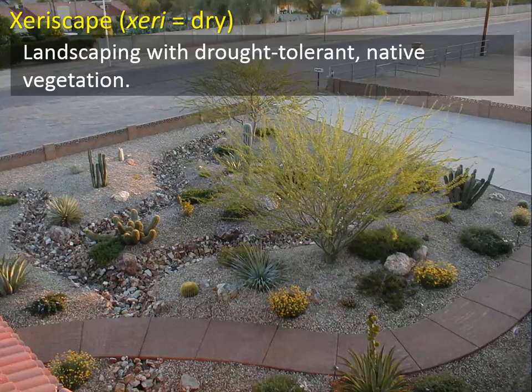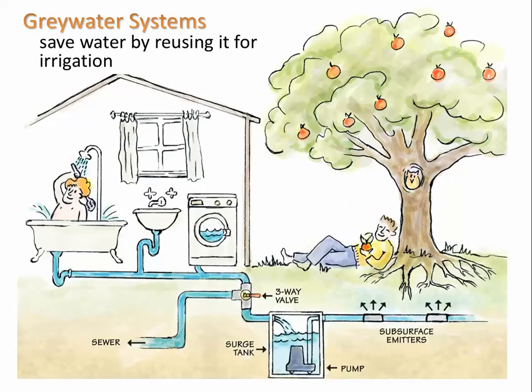So here's an example of xeriscaping, and xeri means dry, so it's landscaping with drought-tolerant native vegetation. And we see this happening more around Santa Barbara. You can also use what's called gray water, which means you're saving water by reusing it for irrigation. So here you see this shower water, or sink water, or laundry water, which, rather than going to the sewer, is going instead to watering your trees.